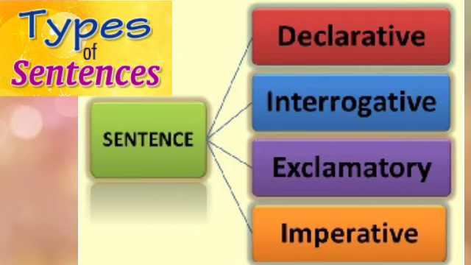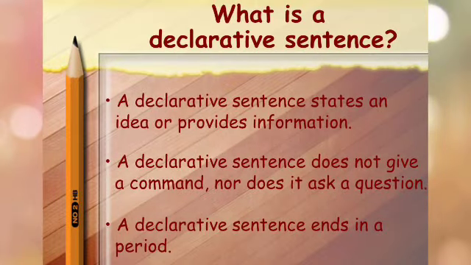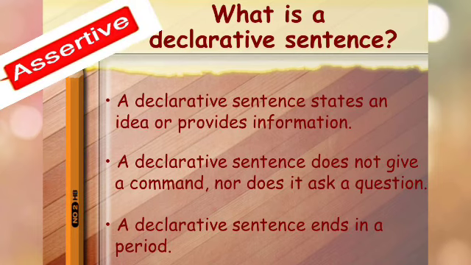First, declarative sentence. It is also called assertive sentence. Second, interrogative sentence. Third, exclamatory sentence. Fourth, imperative sentence. Now, let's learn each of them. Let's learn the first type of sentence, that is the declarative sentence. It is also called an assertive sentence. First, we will learn what a declarative sentence is.